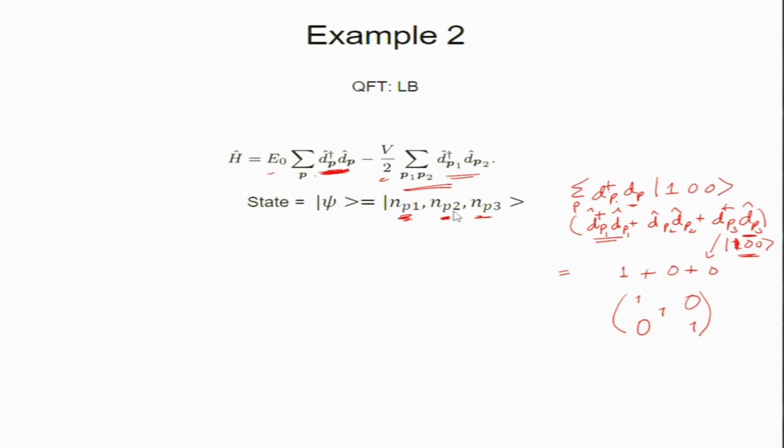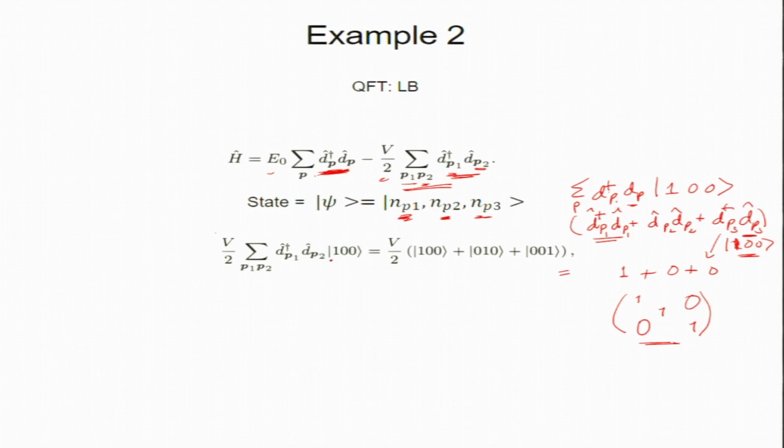So let us act with this operator. Let me explain. I hope this part is clear. This is diagonal, it looks diagonal, the number operator, so you will get that. Now, here I have to sum over P1 and P2, and this is destroying P2 and creating P1.